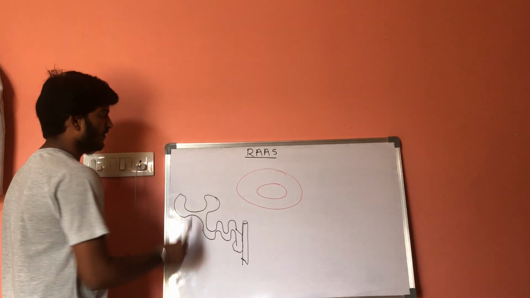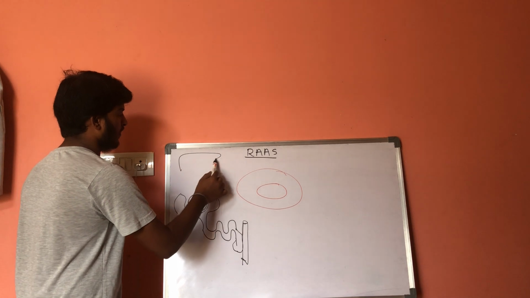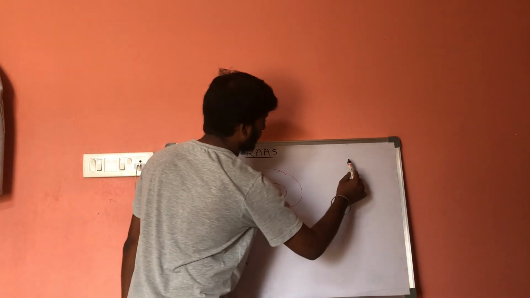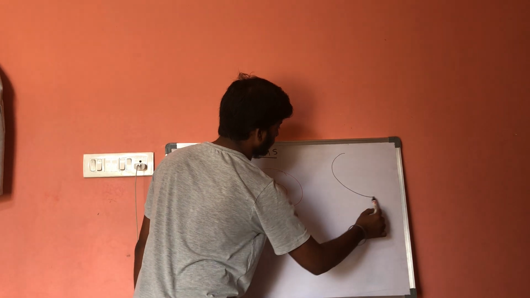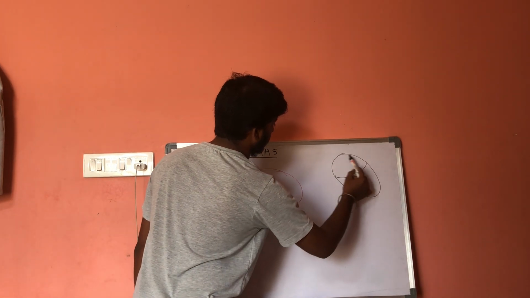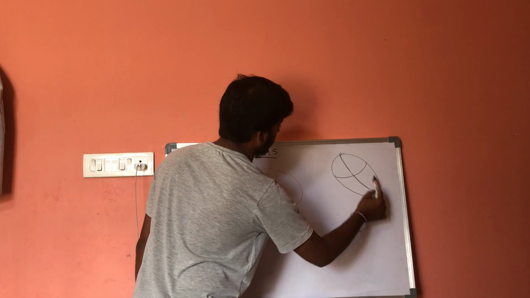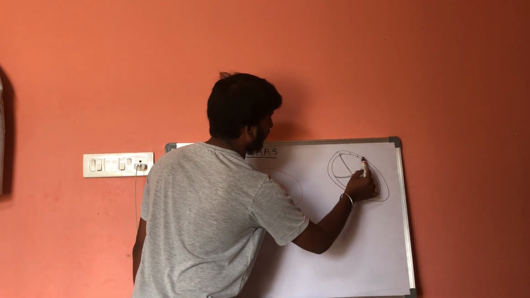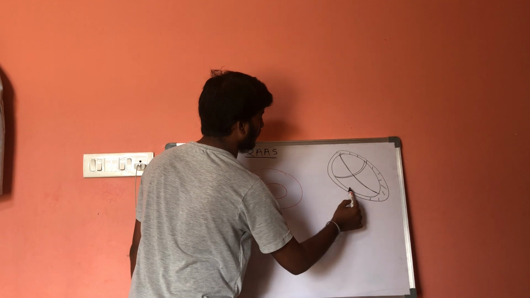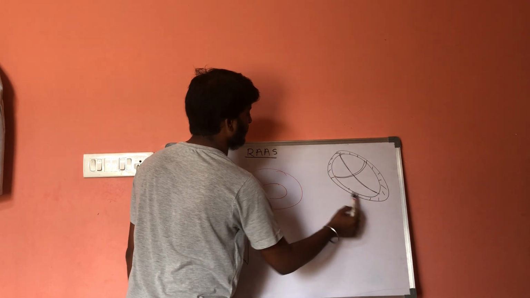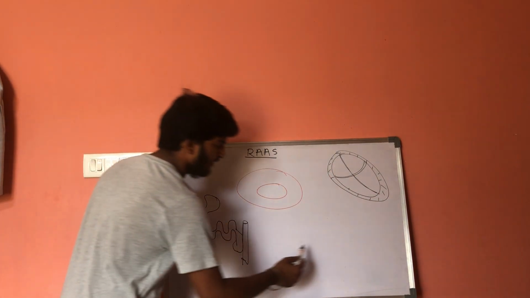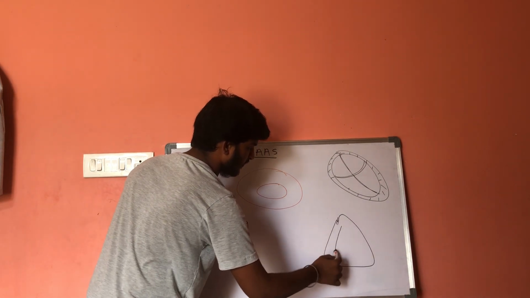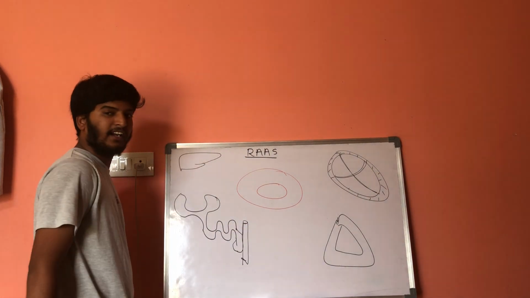This is the nephron. This is the liver. This is the heart, and this is the adrenal gland.